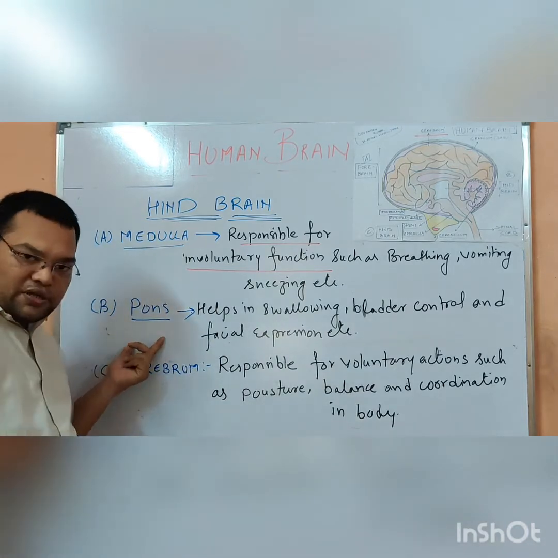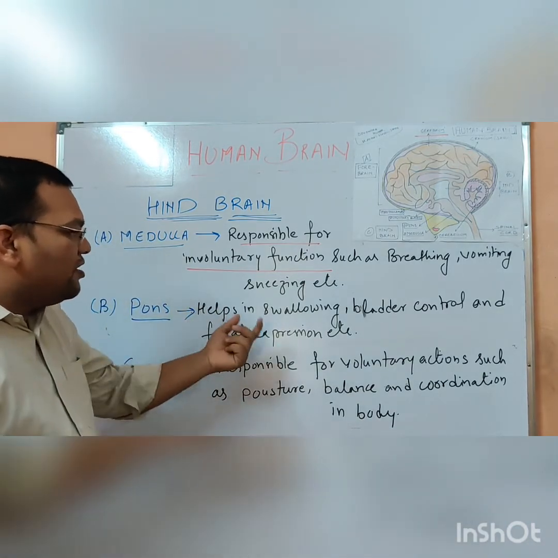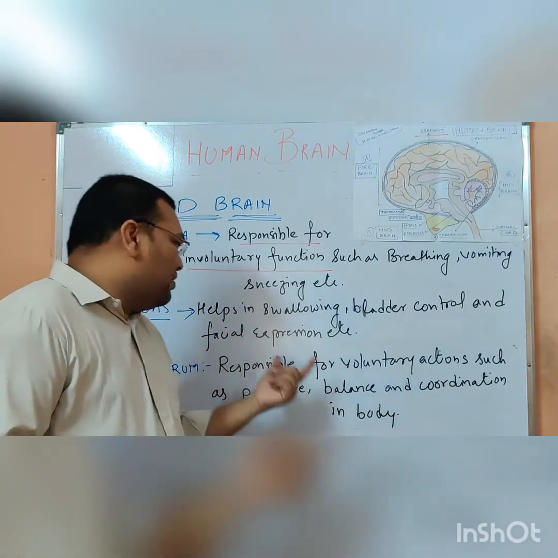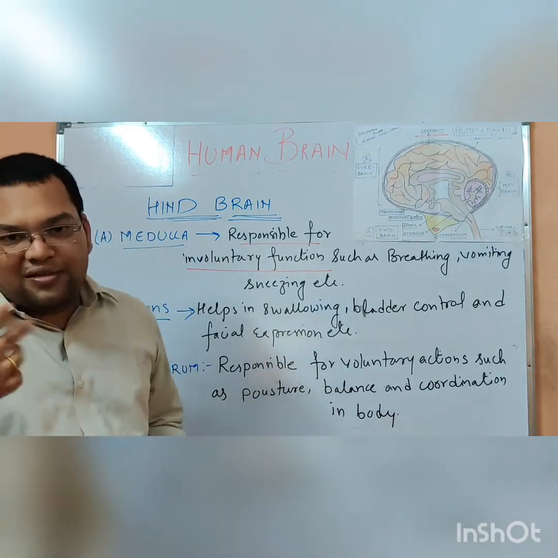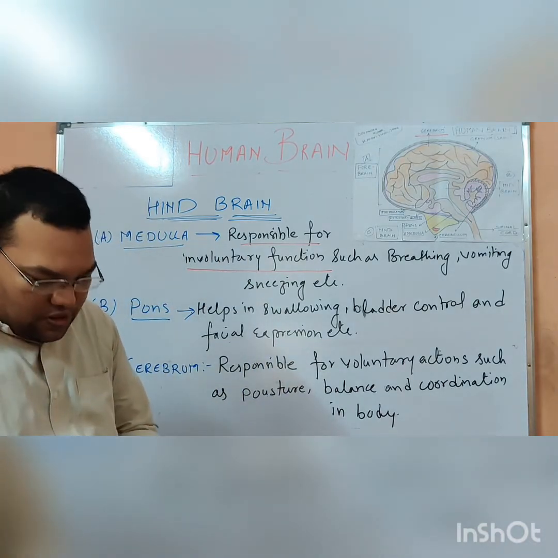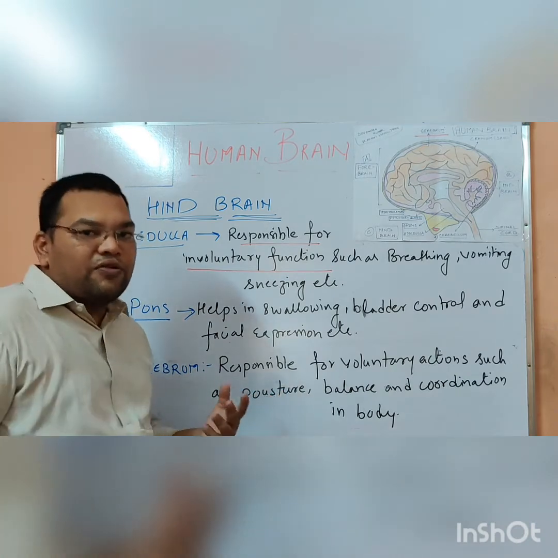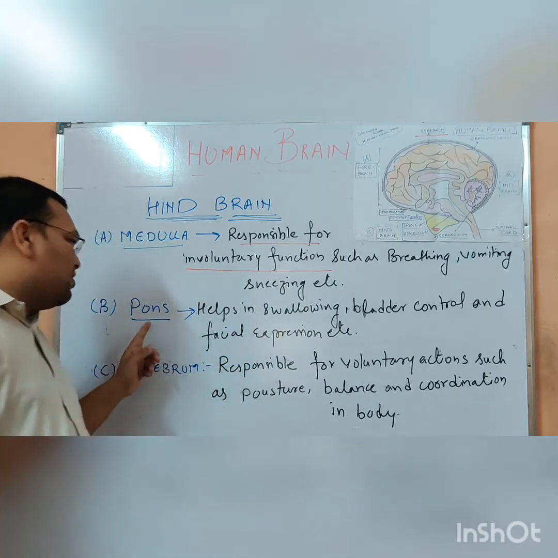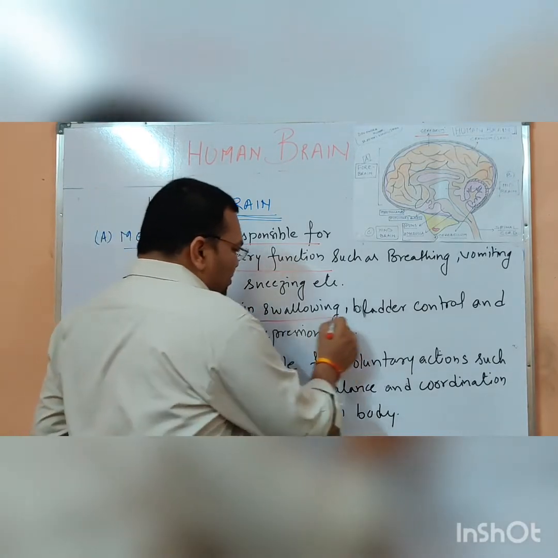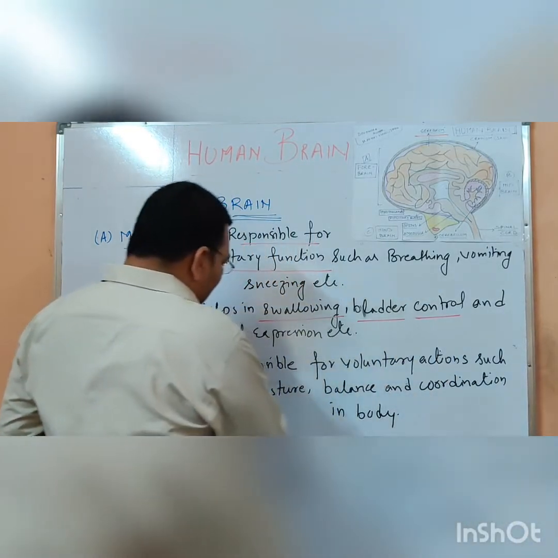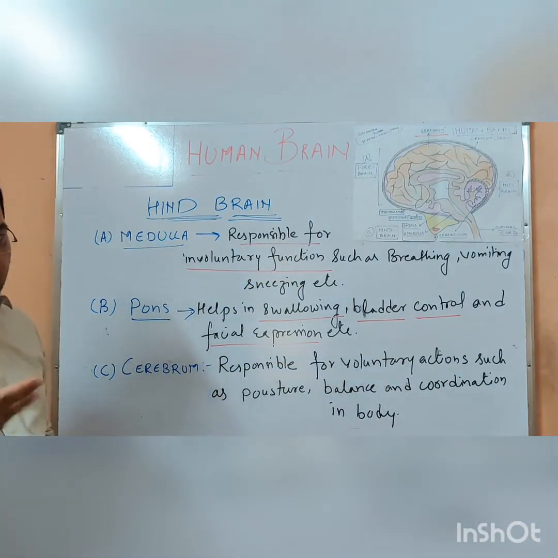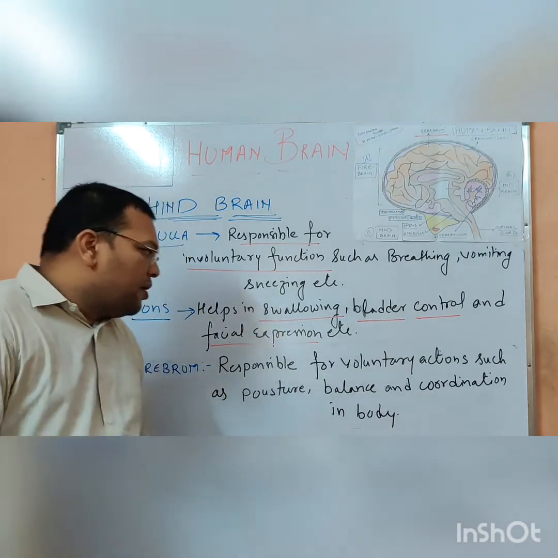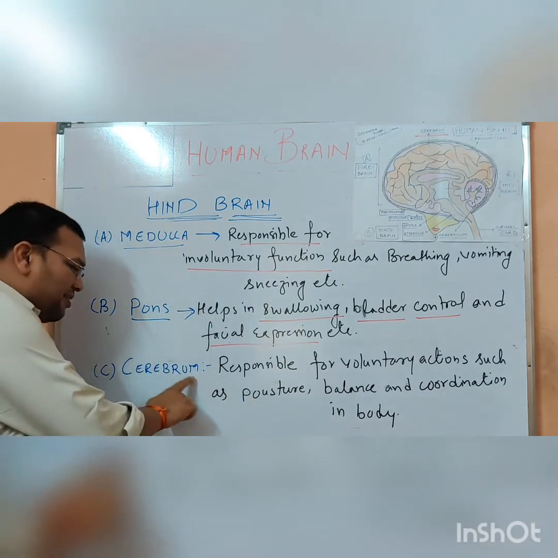Now the pons region, it helps in the urinary bladder control and the facial expression. The expressions performed by our face are controlled by this pons. So it helps in bladder control and expression. The etc. is written, which means there are other functions also, but these are the three important main functions I found for it.